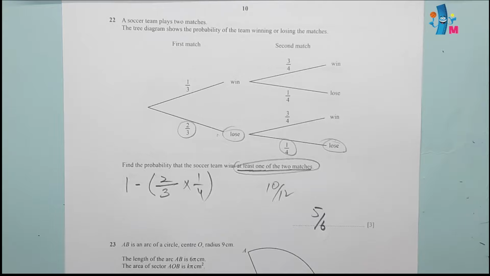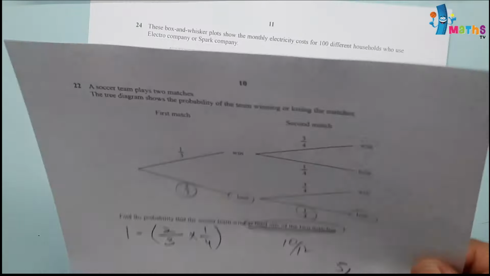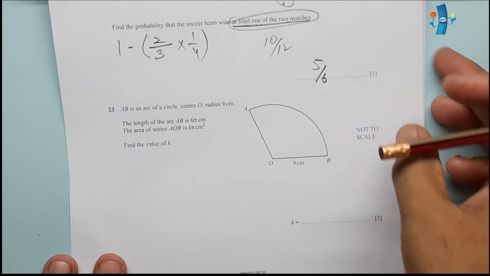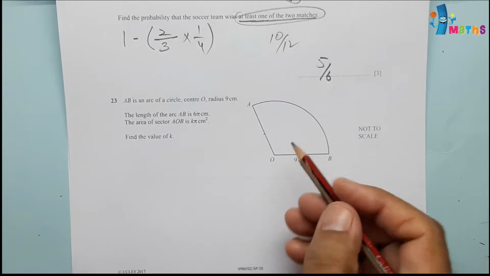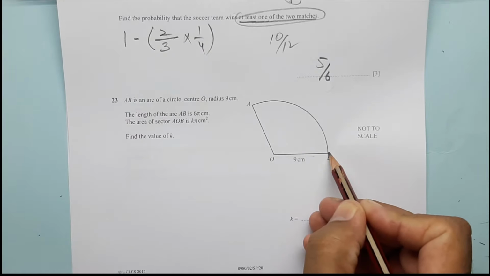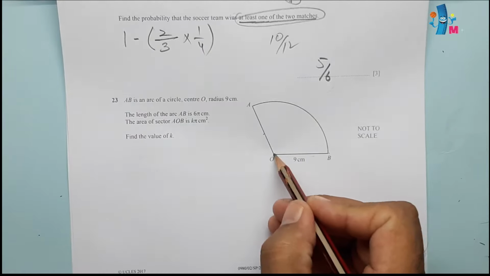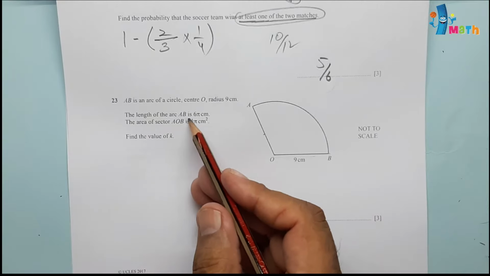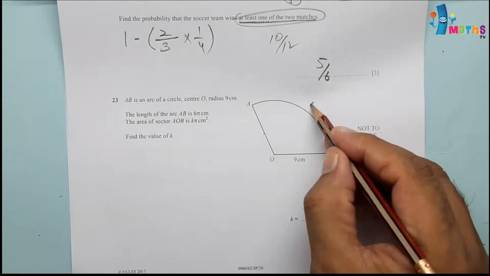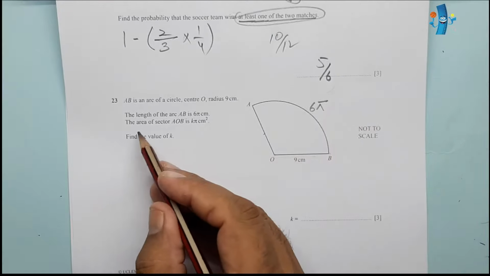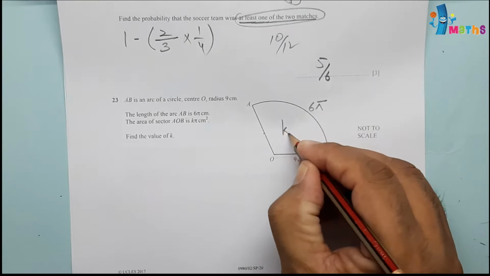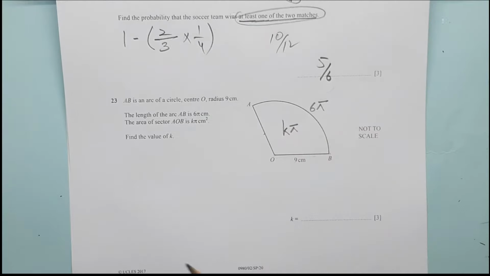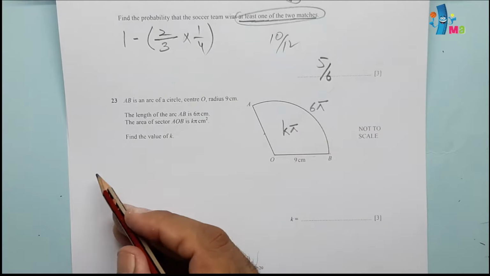Question number 23. AB is an arc of the circle, center O, radius 9. Center O, radius 9. This is radius 9 and center at origin. The length of the arc AB is 6 pi. So this is 6 pi. The area of the sector OAB is k pi. This is k pi centimeter square. Find the value of k.